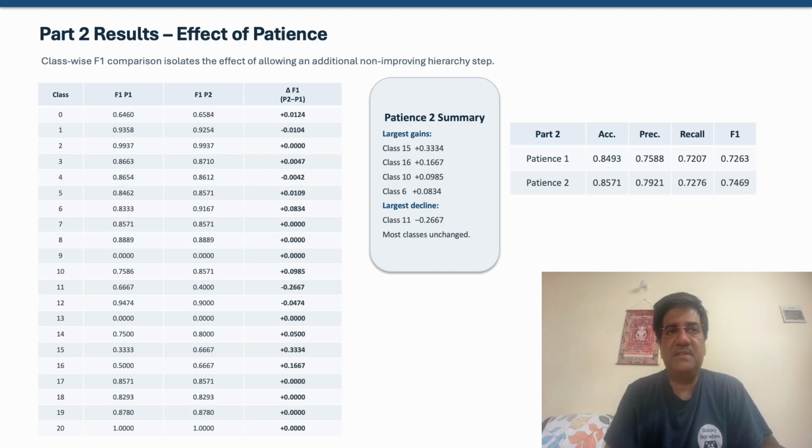First, I compared the two patience settings within part 2. Patience 2 produced improvements for several classes including class 15, 16, 10 and 6, although some classes declined and many remained unchanged. At the macro level, Patience 2 also improved over Patience 1, increasing macro F1 from 72.63 to 74.69%. I therefore selected Patience 2 for the final comparison.